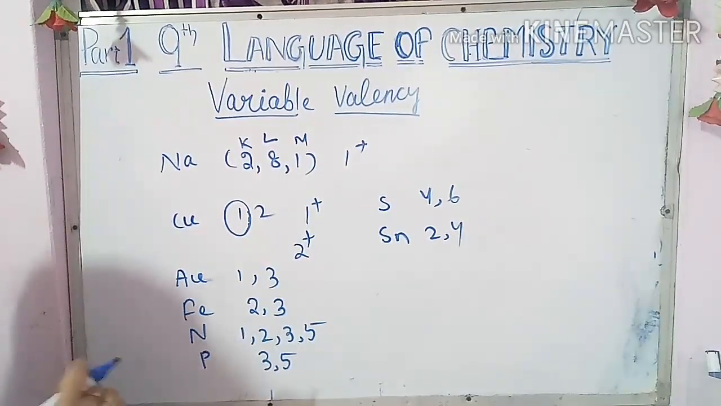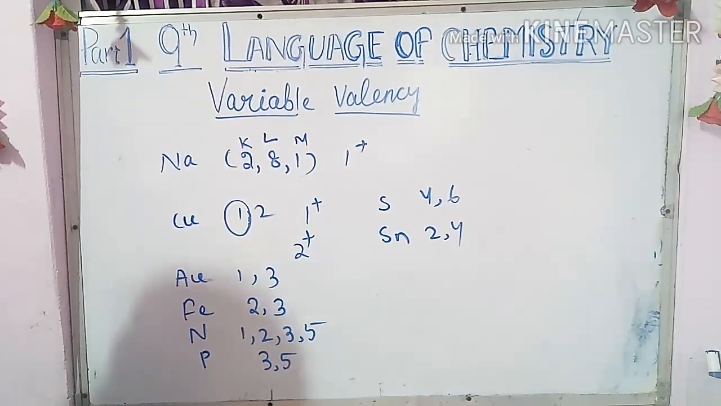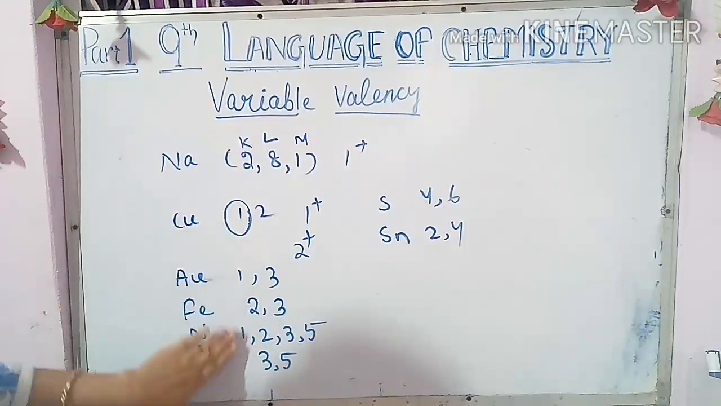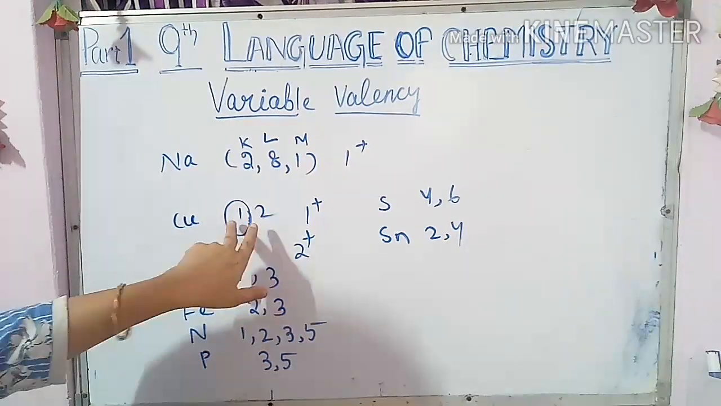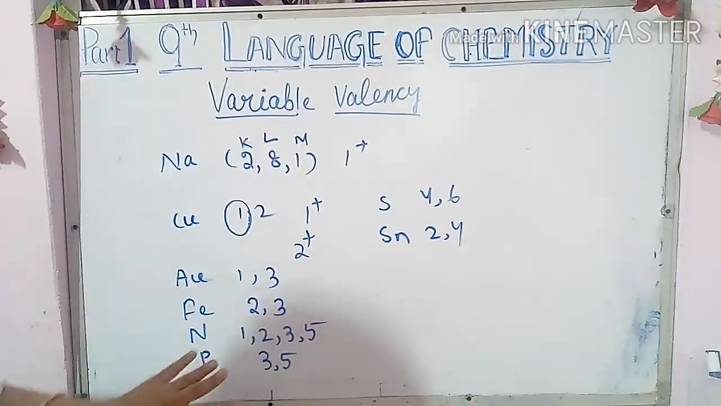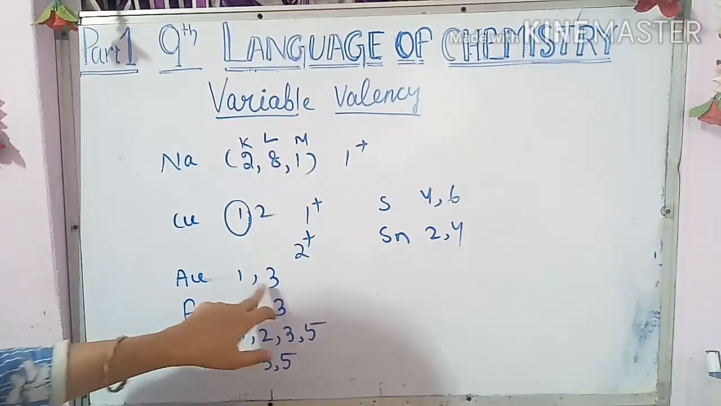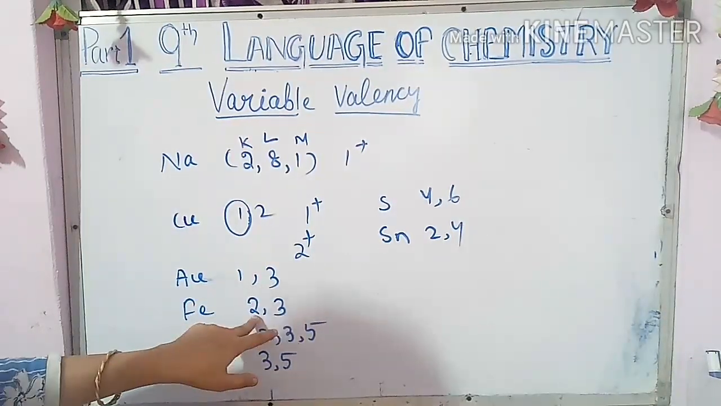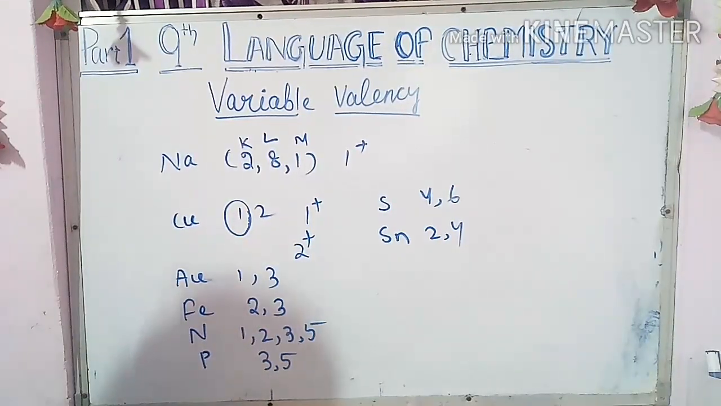And children, another little bit I am telling you. Suppose here they are showing the variable valencies. Copper, it is 1 and 2. Between these two, which one is smaller? 1 is smaller, 2 is bigger. Gold: which one is smaller? 1 is smaller, 3 is bigger. Fe: 2 is smaller, 3 is bigger. So like this, two names we can give.